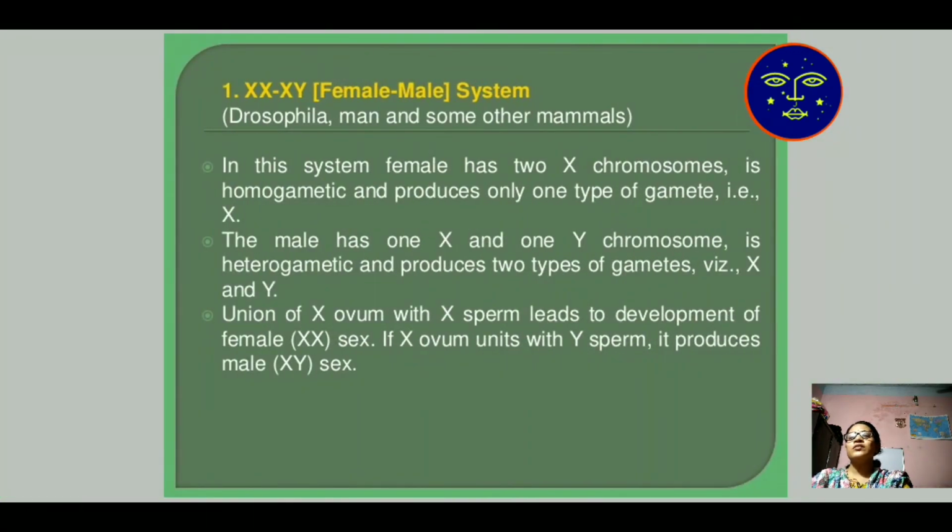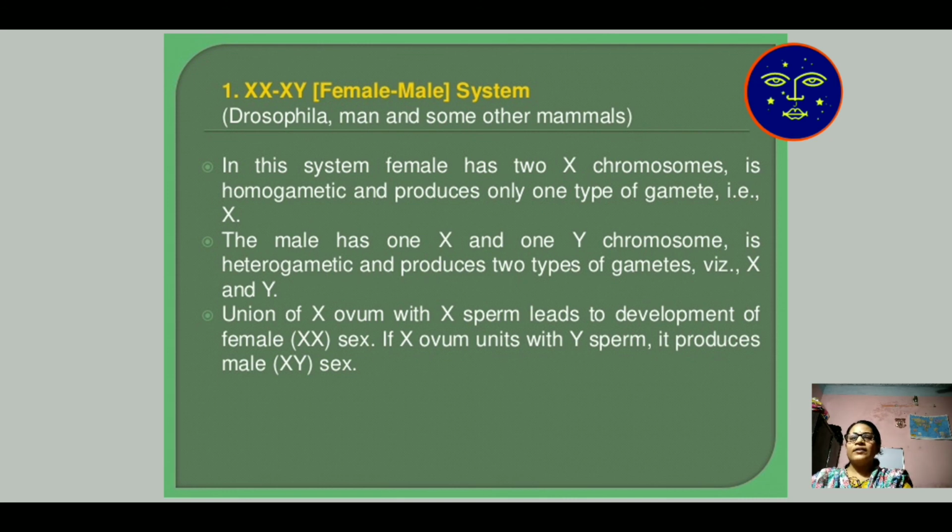First, we will discuss the XX and XY sex determination. In this system, the female has two X chromosomes, that is homogametic, and produces only one type of gamete, that is the X gamete, whereas the male has one X and one Y chromosome.